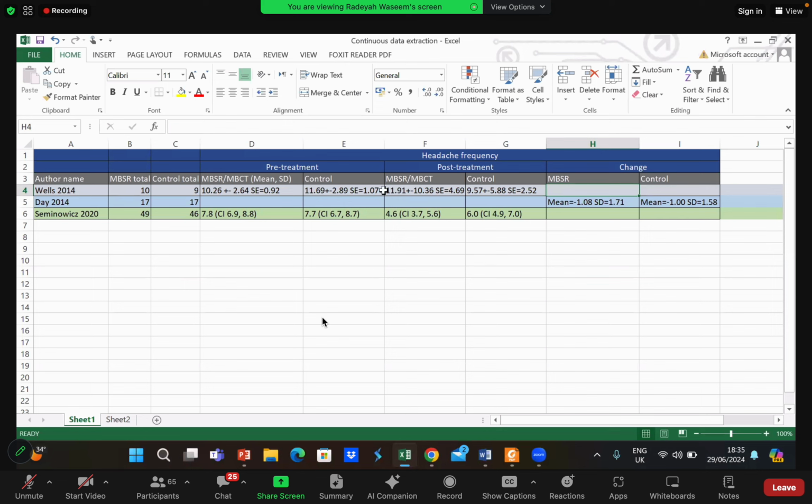Is this clear? Do you guys understand what I'm going to do now? I'm going to use RevMan to calculate the difference in the pre-treatment and post-treatment for me. Okay, this is extra work. Is this clear to everyone? Is everyone with me right now? Do not do this with me right now. Try to understand it first. You will get time to do it later on. Okay, I'm going to use RevMan.